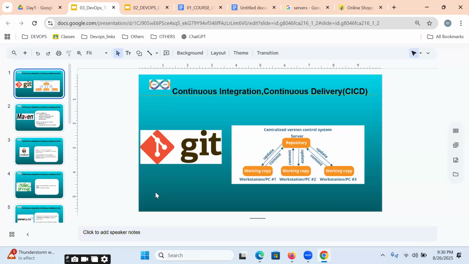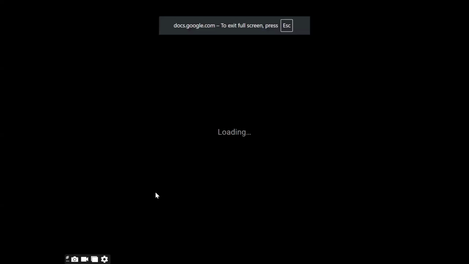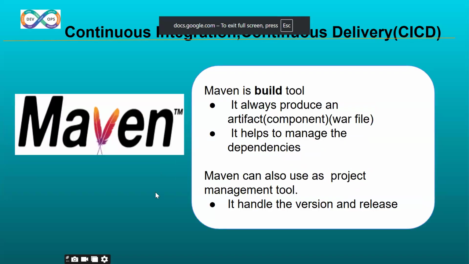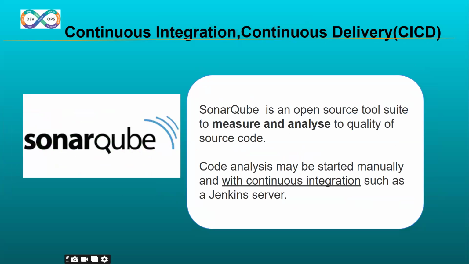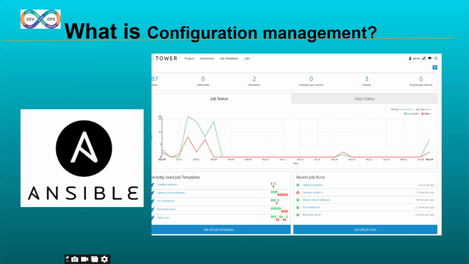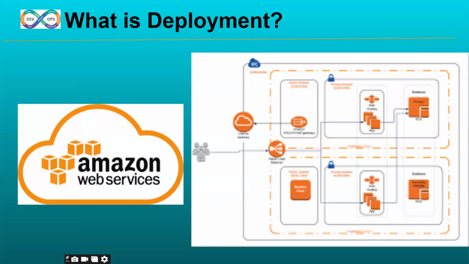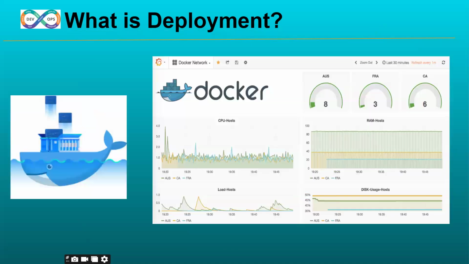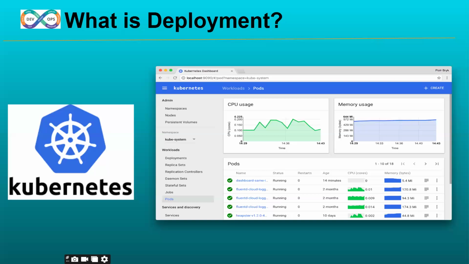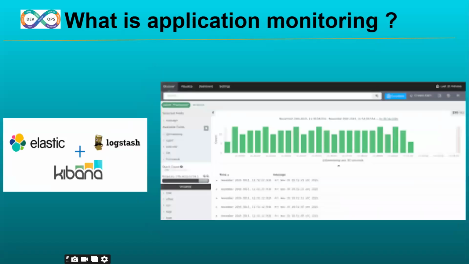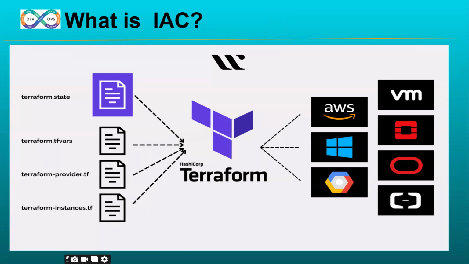By using Maven, Jenkins, JFrog, SonarQube, Ansible, AWS, Docker, Kubernetes, ELK (Elasticsearch, Logstash, Kibana), and Terraform.